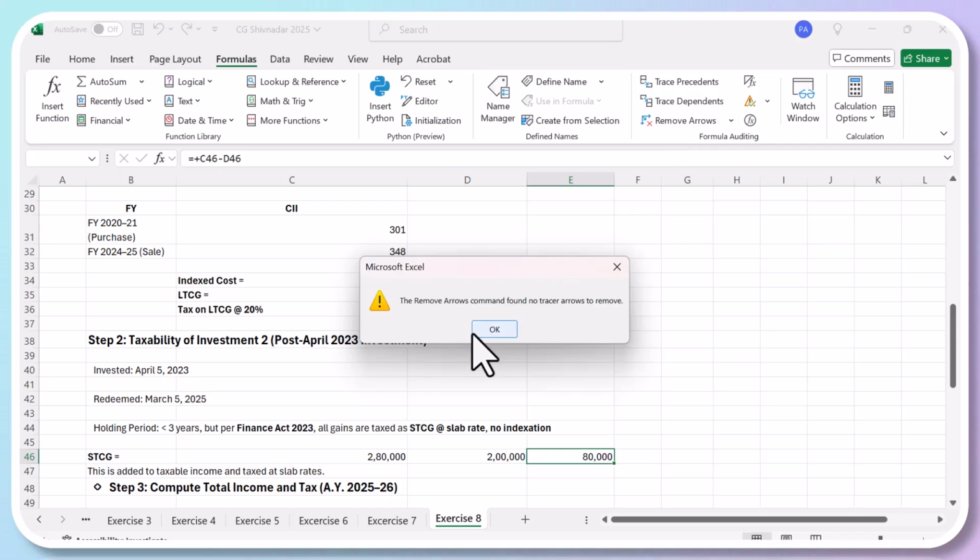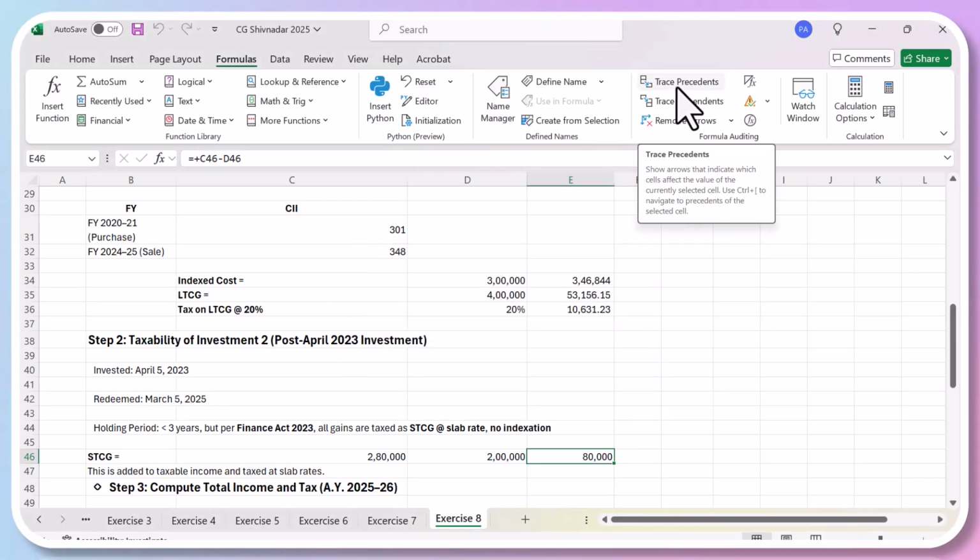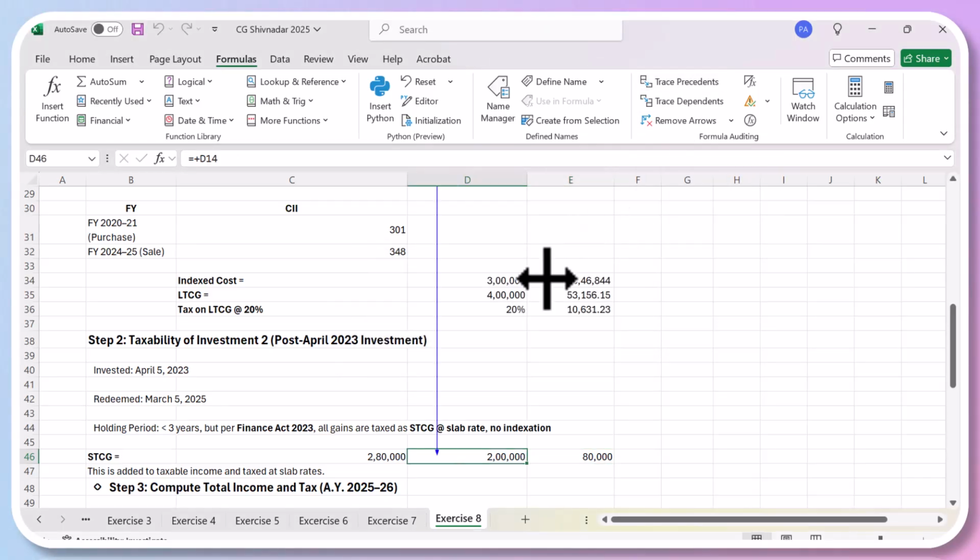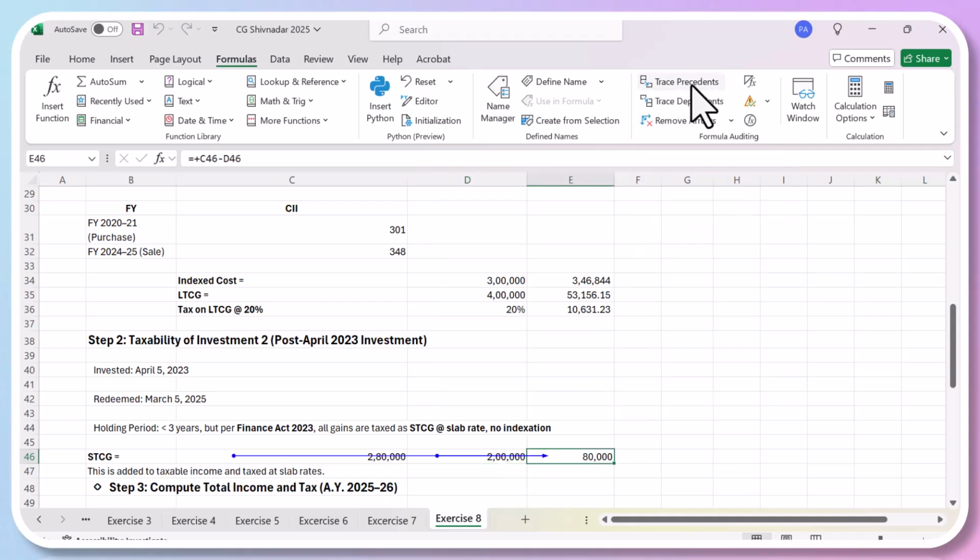So I'll just repeat again: you bought it at 2 lakh rupees and sold it at 2,80,000, which means your total capital gain is 80,000. So here you're not entitled to any indexation benefit.